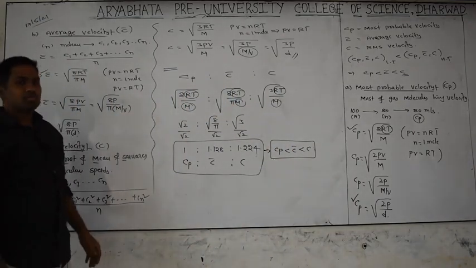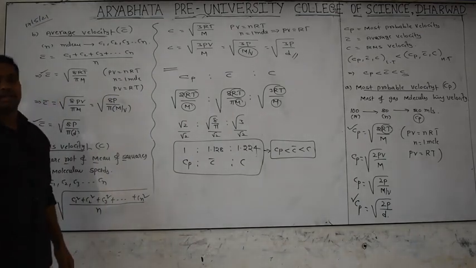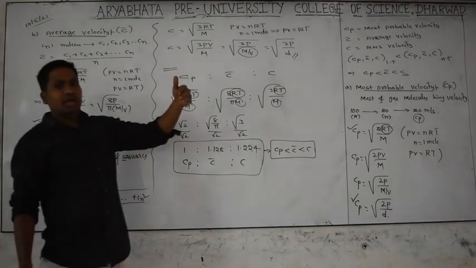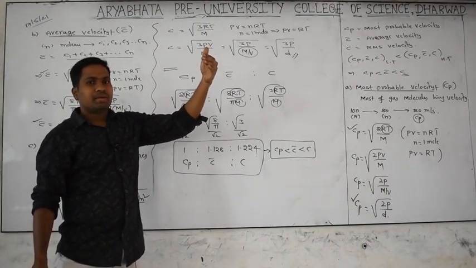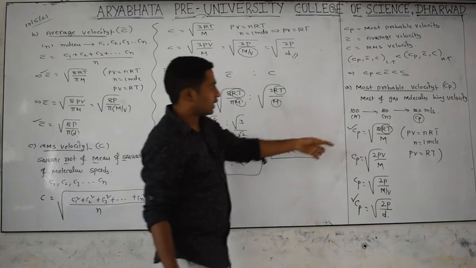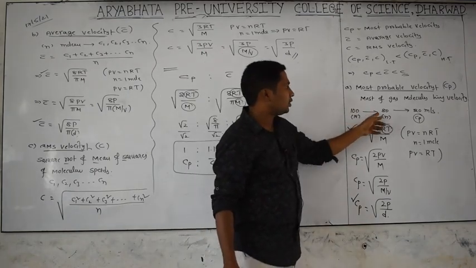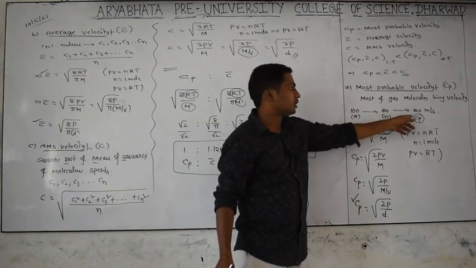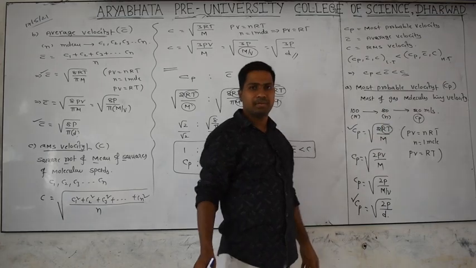What are the different types of molecular speeds? We have 3 types. What are those? Most probable velocity, average velocity, RMS velocity. What is the meaning of most probable velocity? Among the gas molecules, the velocity possessed by the maximum number of molecules is called the most probable velocity. I wrote here, out of 100 molecules, if 80 molecules have some particular velocity, that is called the most probable velocity.